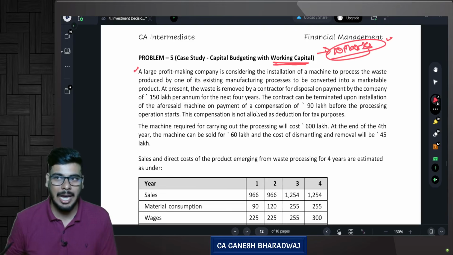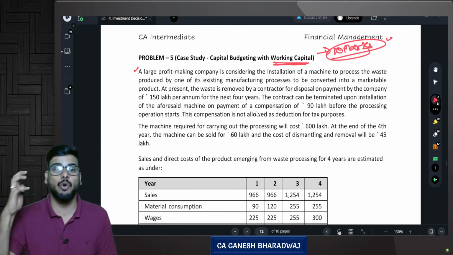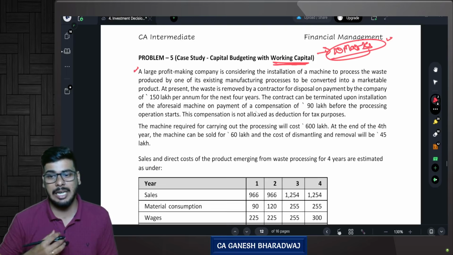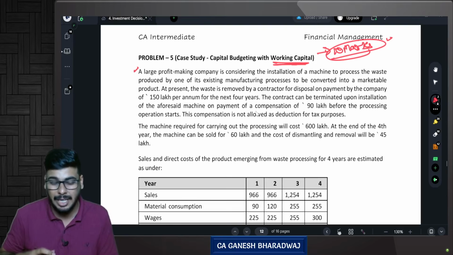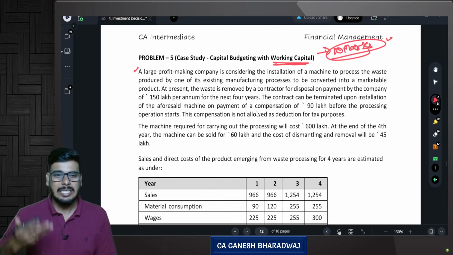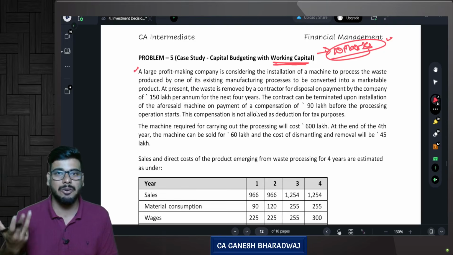Please do not have any kind of aversion against this chapter or this type of questions. Have an open mind. I'm saying this again and again because I have seen students who just cribble about these kind of questions, like big questions. They are giving some case scenarios, and they are doing some complex calculation. What is this? We don't even understand. Patiently, you just listen. I'll tell you, every single thing is logical.